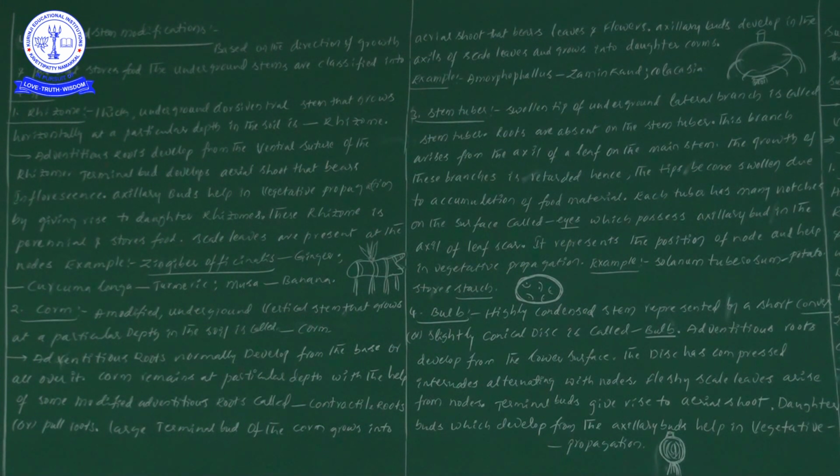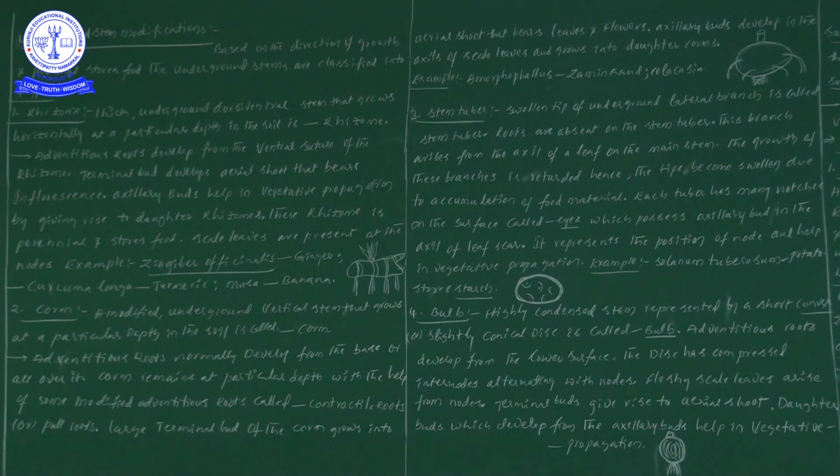What are the main important points in stem tuber? Stem tuber develops from the branches. When these branches grow into the soil, after some time their growth is retarded. The tip of the branches stores food materials and becomes swollen due to the accumulation of food materials. Thereby, stem tuber formation takes place.